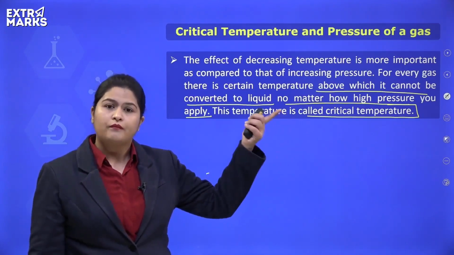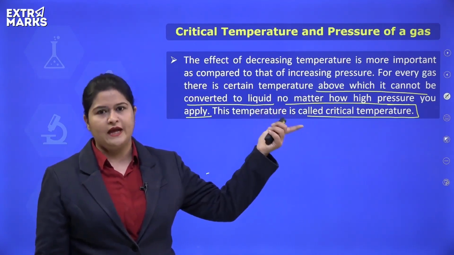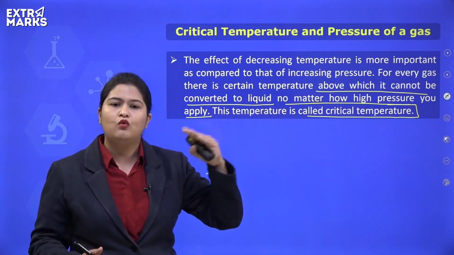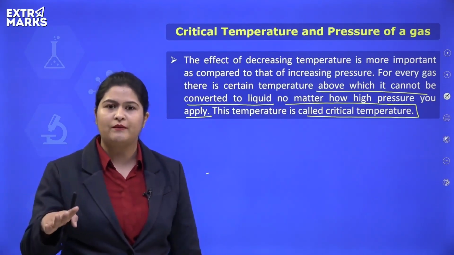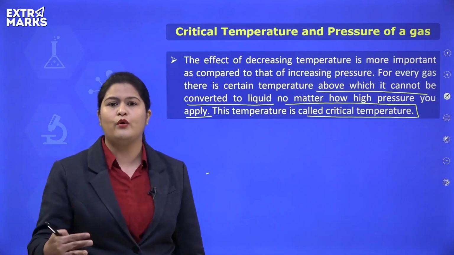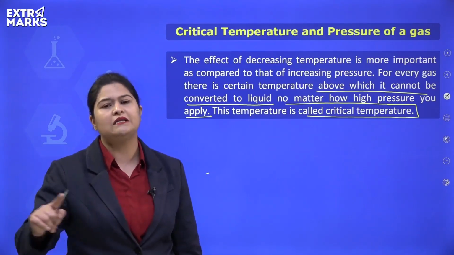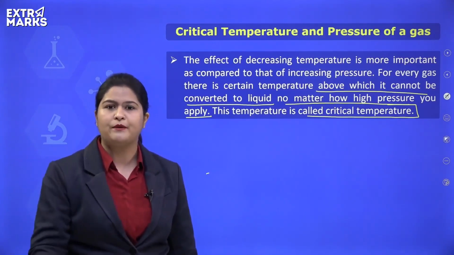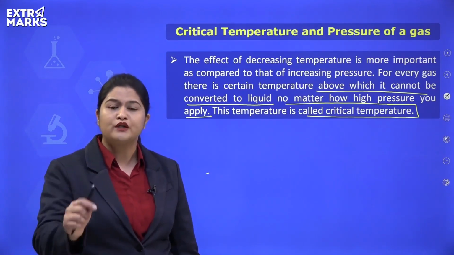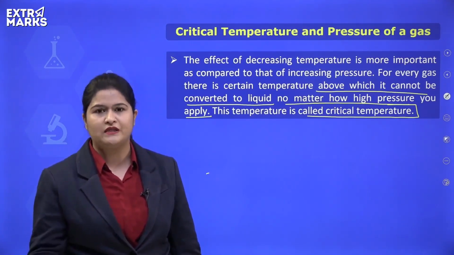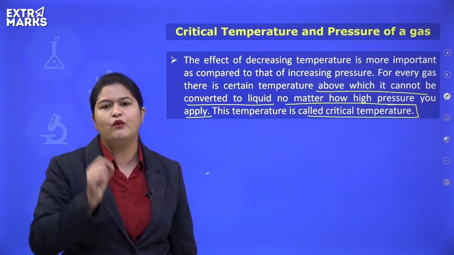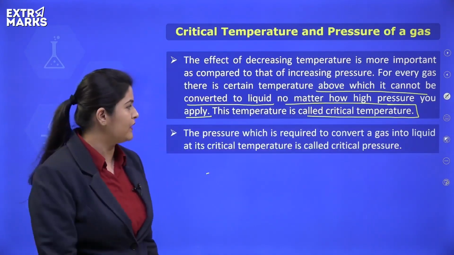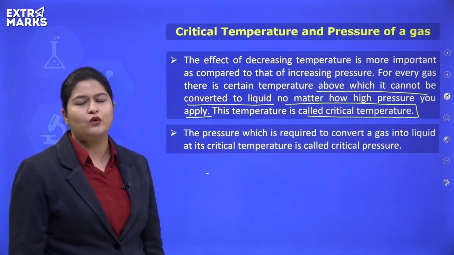So first of all, we take gas and start cooling it. We'll cool it up to its critical temperature. We will maintain the gas at its critical temperature or below it, and maintaining the gas at its critical temperature, we apply high pressure on it. The gas maintained at its critical temperature liquefies at a specific value of pressure, and that pressure is known as critical pressure.